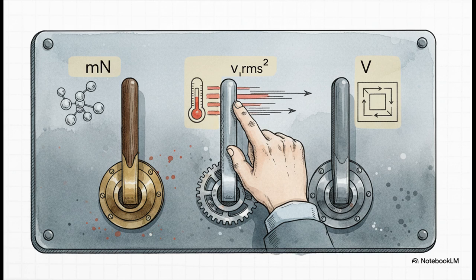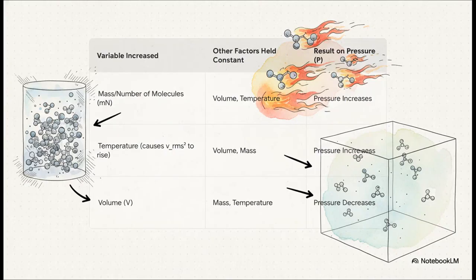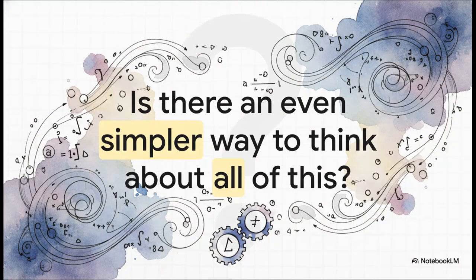So this formula actually gives us 3 levers we can pull to control the pressure. More molecules, higher temperature, or a smaller space all ramp up the pressure. Simple as that. But can we simplify this even more? Is there a deeper connection hidden in here?